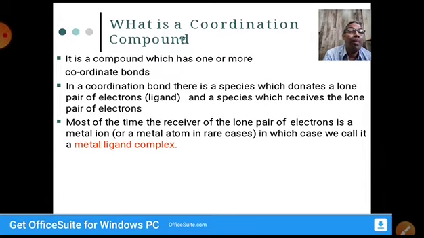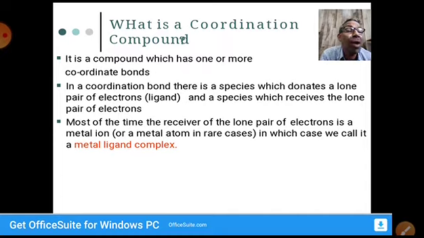So it is a compound which has one or more, generally two or more, coordinate covalent bonds. We see this type of bonds in these compounds. In a coordination bond, there is a species which donates a lone pair of electrons and a species which receives a lone pair of electrons. I already told you. So in coordination compounds, we see coordinate bonds, coordination bonds, dative bonds.